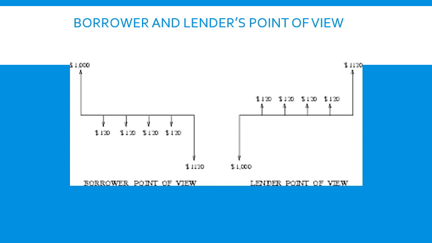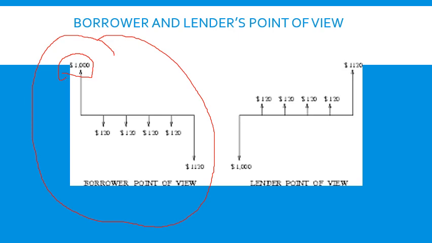See here in this diagram, we can very clearly see that the first diagram is from a borrower's point of view. You are the borrower, you take a loan. Of course, a loan is an obligation that you need to pay, but in the beginning that amount comes to your account, it is credited to your account. As a result, it becomes a positive flow. Of course you have to pay that loan.